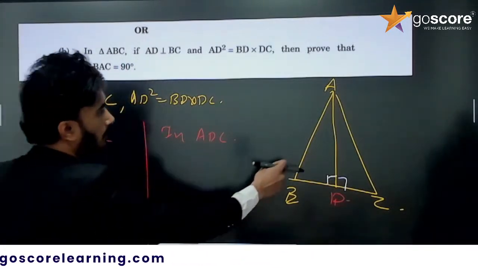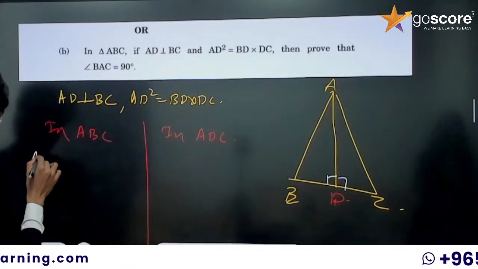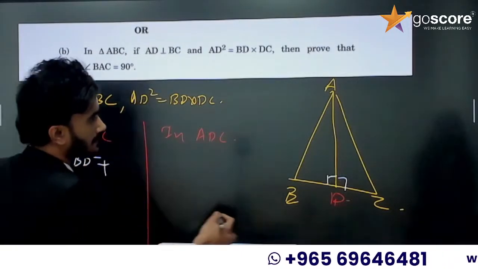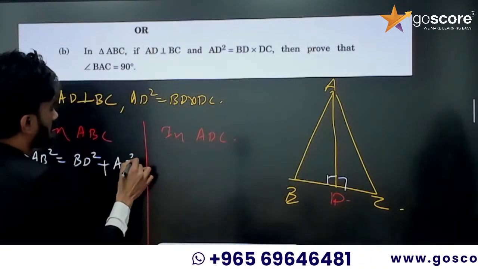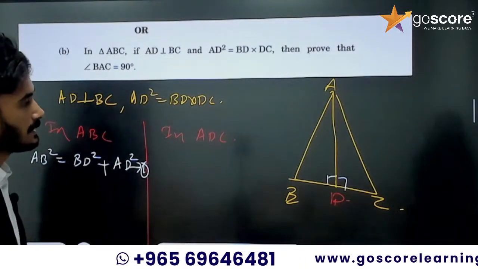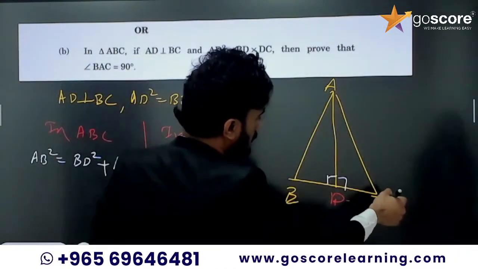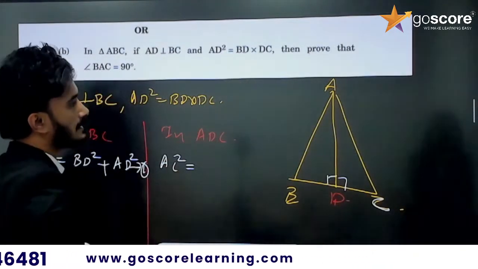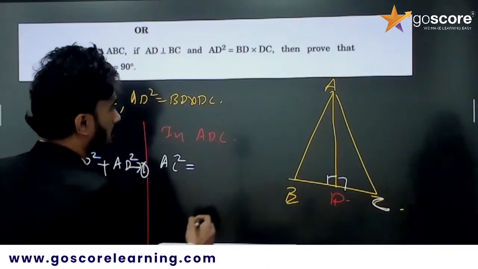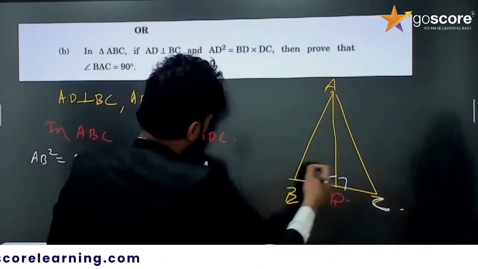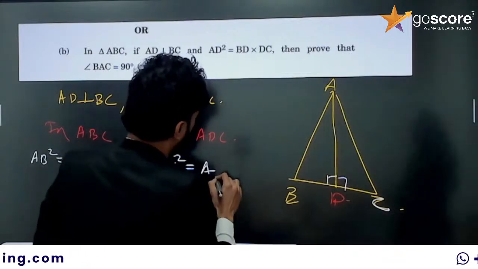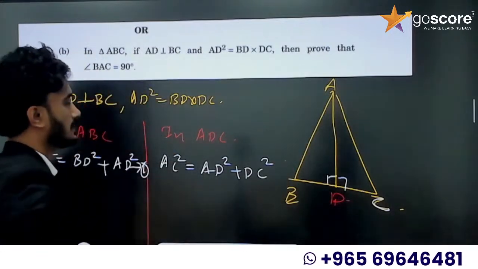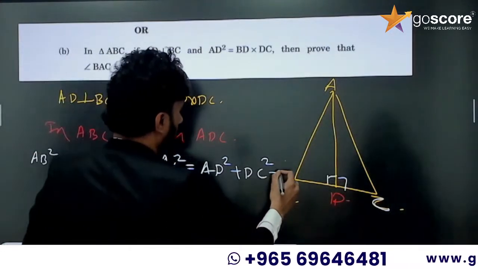So which one is the hypotenuse here? AB. So AB square is equal to BD square plus AD square. Mark it as equation 1. Second one, same. This one is C. AC square is equal to AD square plus DC square, right? AC is hypotenuse for this triangle. So equation number 2.